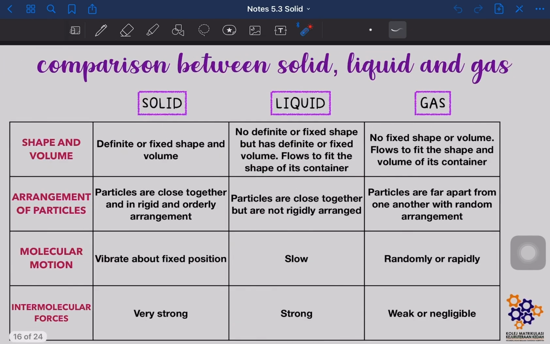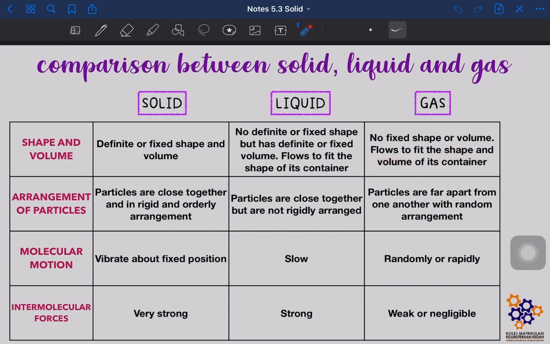Okay, now let's see the difference between all these 3 states of matter in terms of shape and volume. Okay, so solid dia ada definite or fixed shape and volume. Okay, so liquid dia has no definite or fixed shape but has definite or fixed volume. So dia flows to fit the shape of its container. Okay, however for gas, they have no fixed shape and volume, so flows to fit the shape and volume of its container.